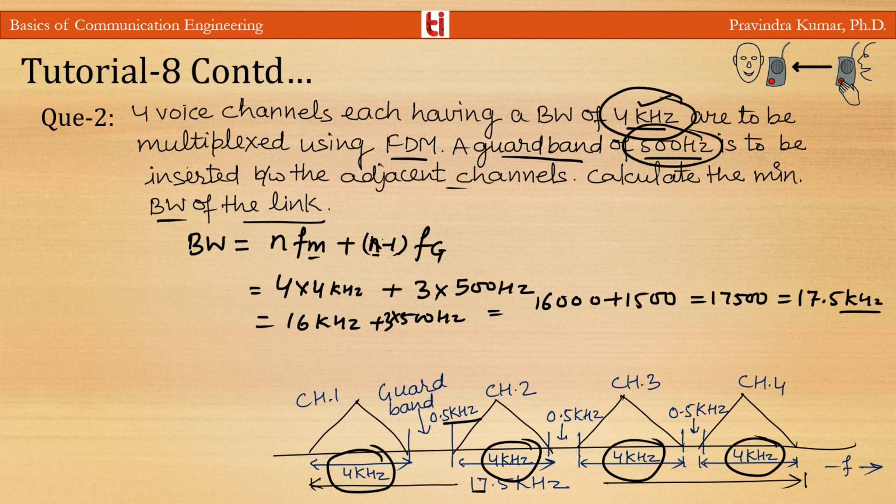There are 4 channels and the total bandwidth will be 17.5 kilohertz. So you can see the guard band increases the bandwidth of the FDM signal, because without guard band it is 16 kilohertz, and with guard band it is 17.5 kilohertz. Still, they should be included in order to avoid interference between the adjacent signals.